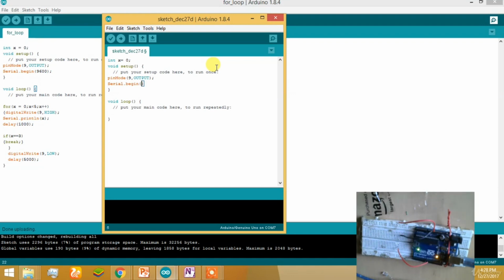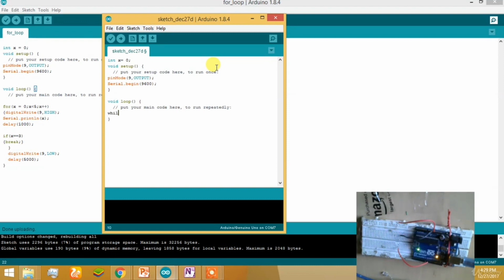If the word does not turn orange, this means you have made a simple mistake, such as writing in lowercase or uppercase, or some other syntax mistake, so the word will not change to its definite color. For example, for a function call it will turn orange. Set a baud rate that is fixed for our tests. We will perform another baud rate example in later lectures. Okay, now get into the while loop.